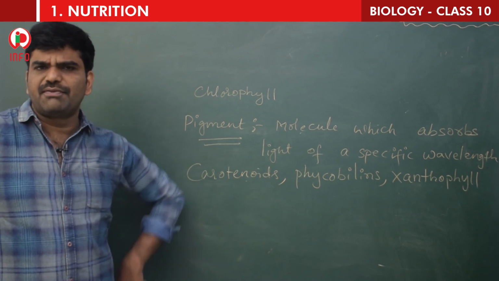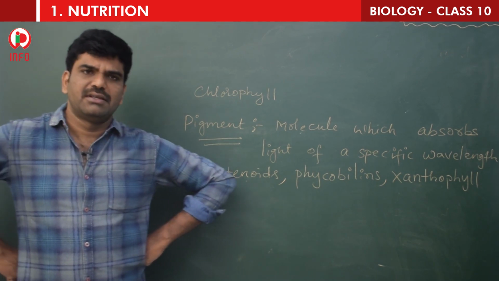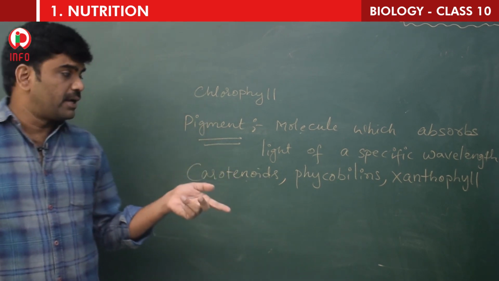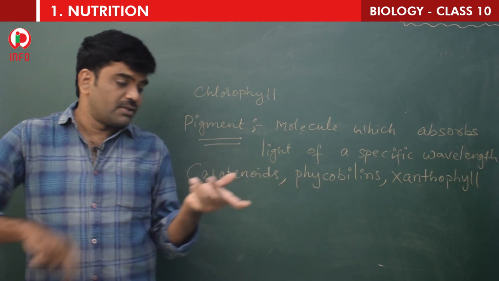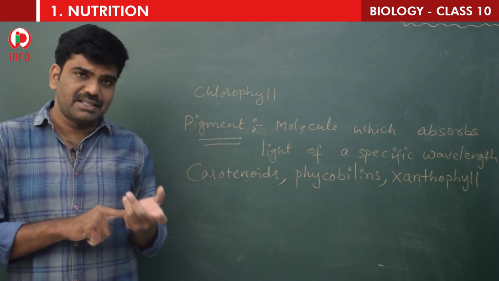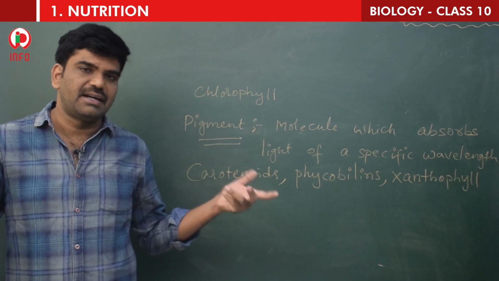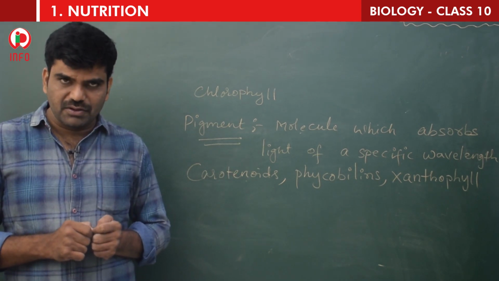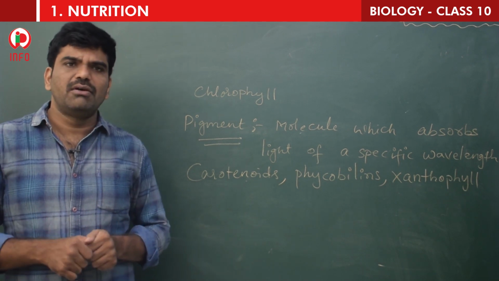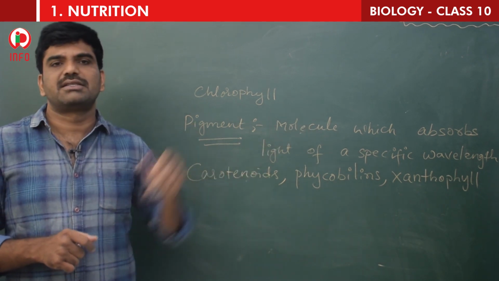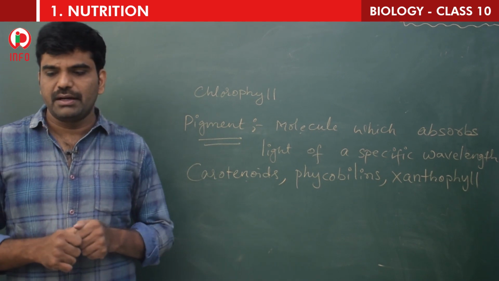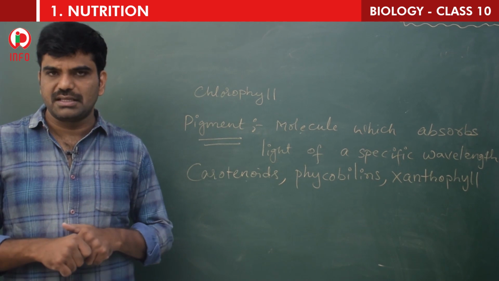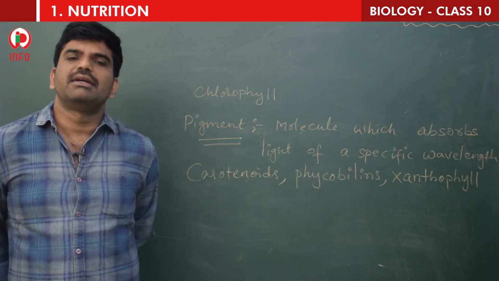Next, where exactly does photosynthesis take place? Does it take place in the stem? Does it take place in the root? We know that photosynthesis takes place in the leaf. Then where exactly? If you want to find out the answer, let us go in depth into this topic. Try to name some parts where you think photosynthesis occurs.